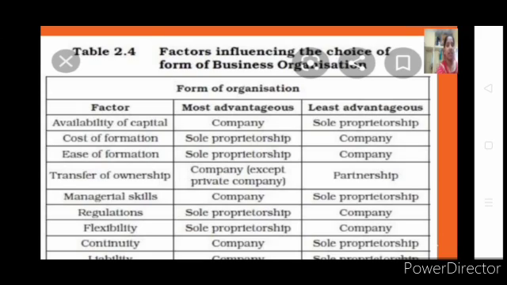Okay, then managerial skills. See, if you're a sole proprietorship, you have to look into everything, so you should be expert in different fields. So are you expert, then you can go with sole proprietorship. It is like that, managerial skills.